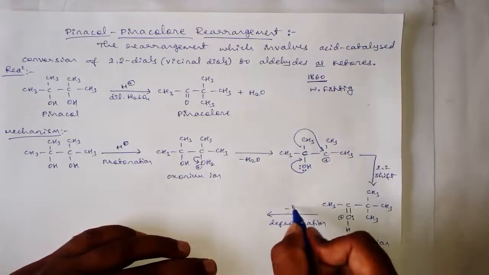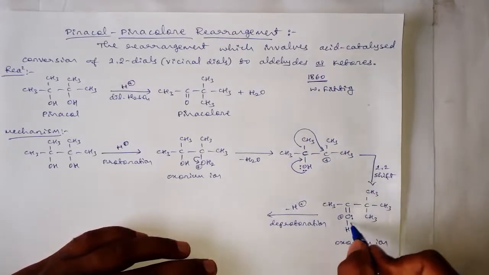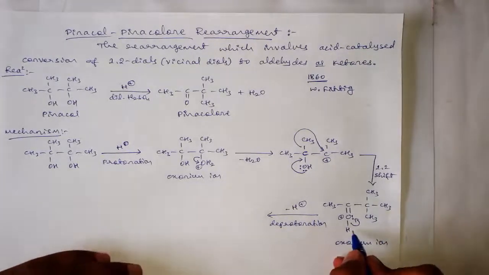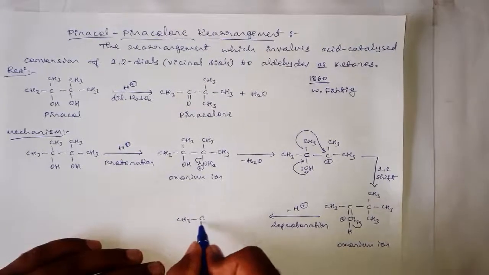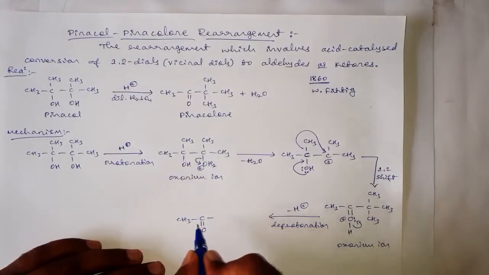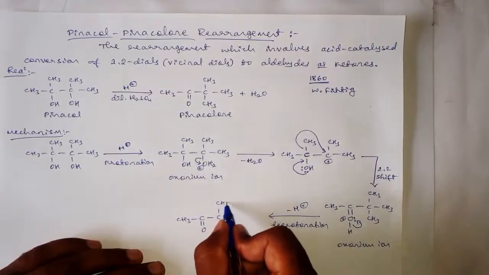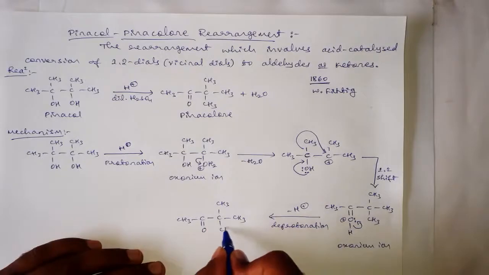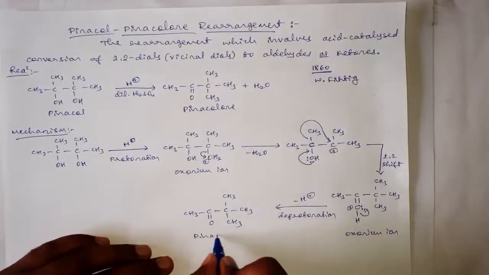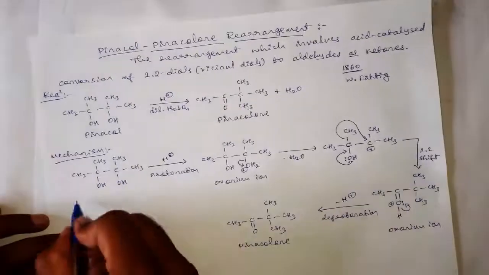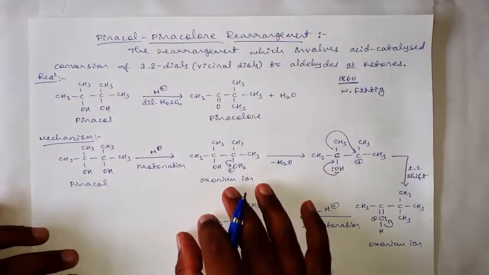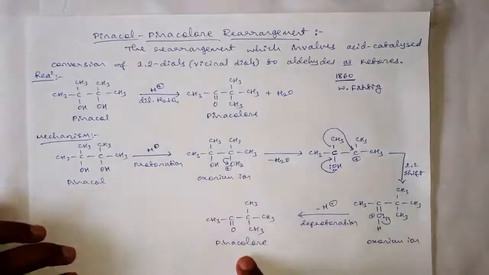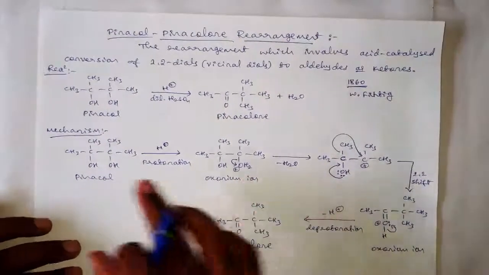that is loss of a proton. This oxygen will drag this bonded pair of electrons towards itself and remove hydrogen as H plus, and here we will have CH3, C double bond O, C, CH3, CH3, CH3. This is pinacolone, and this one is pinacol. This is the reaction mechanism for the conversion of pinacol to pinacolone. Students, once again I am explaining the mechanism.